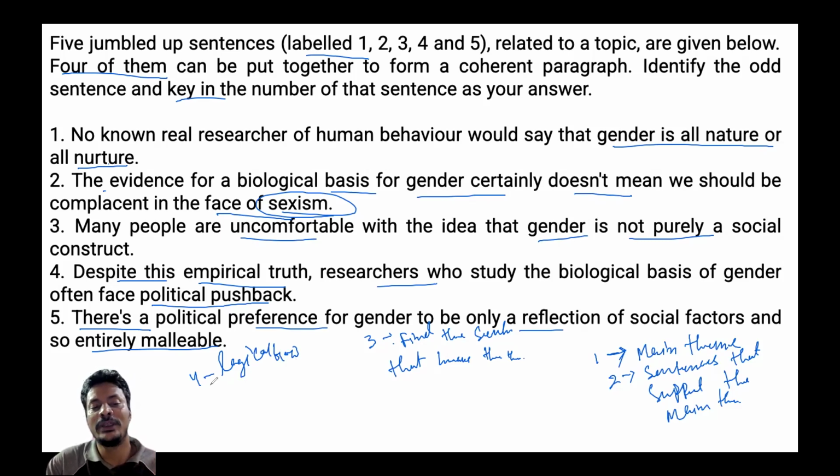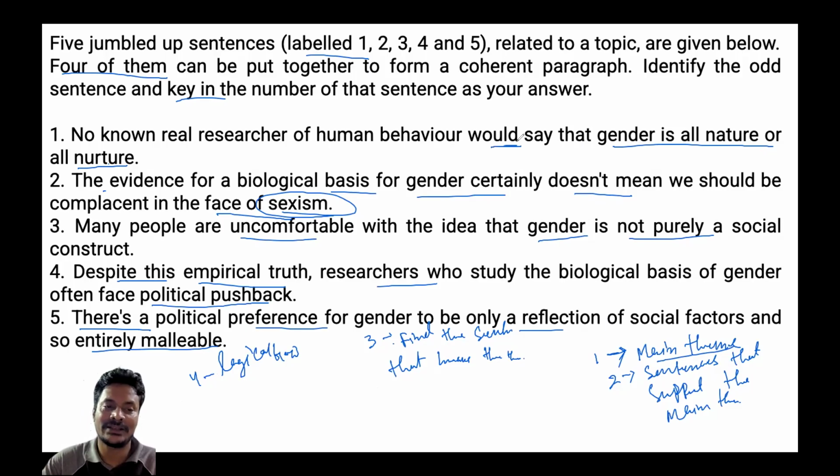Now, if we apply these rules, let's see the application of rules on these 5 sentences. The first thing is to find out the main theme. The first sentence states that no real researcher of human behavior would say that gender is all nature or all nurture.